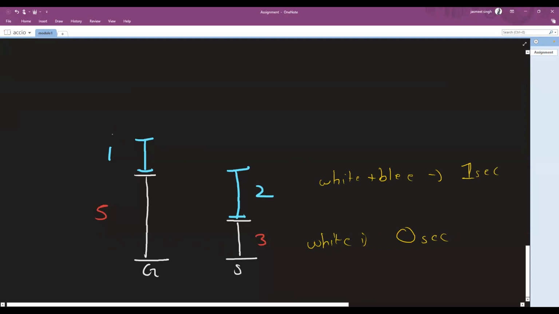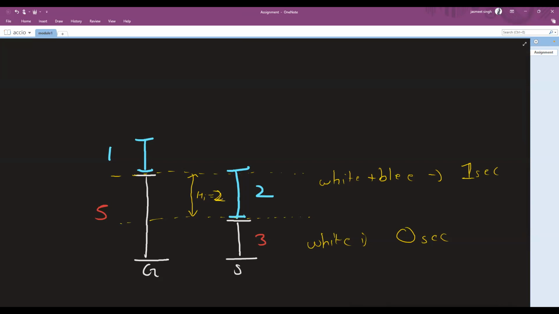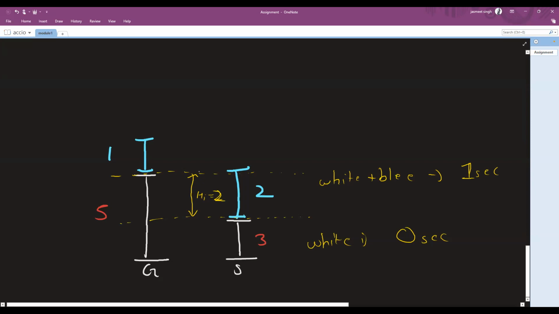अब देखो, अब इनिशियली जो गैप था, इनिशियली गैप क्या था? ये था, राइट? इनिशियल गैप क्या था? ये, राइट? Initial gap क्या था? Let's talk about the initial gap. The initial gap that I can say is HI, right? The HI is initially equal to, what is the initial gap? Let me know in the chat. 2, correct. So initial gap is 2. Now I can say that I basically need to satisfy or reduce this gap between the heights.